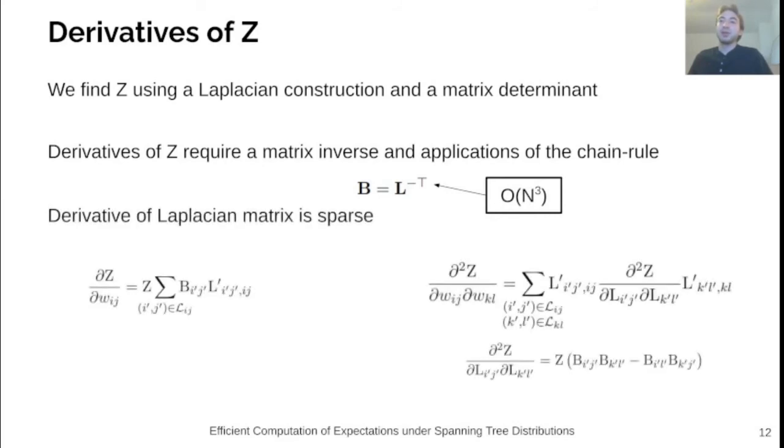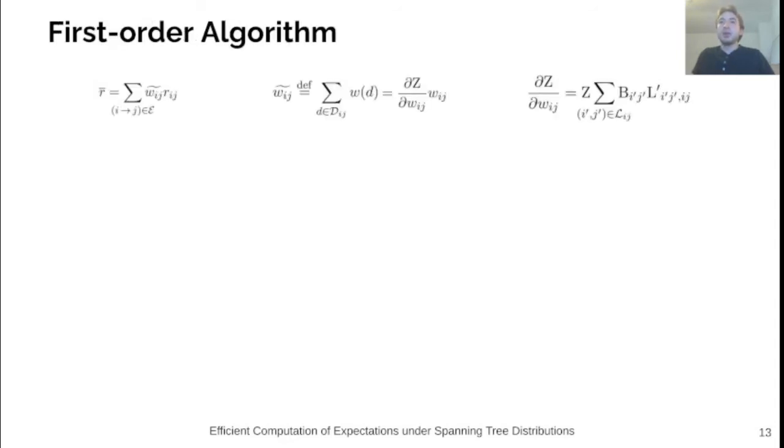Fortunately, the derivative of the Laplacian is sparse, and so we can apply the chain rule very efficiently and derive the following equations for the first and second order derivatives of Z. We can then compute a first order expectation by using the following three equations.